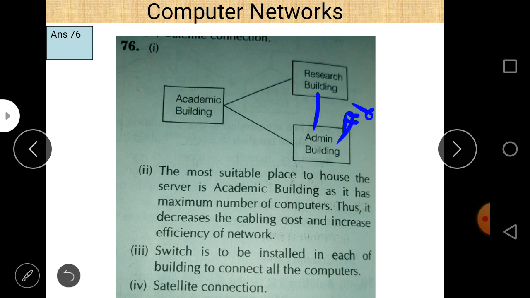Connecting the research building and admin building using a cable of 90 meter is a waste. So just connect indirectly. It means whenever you want to send data from the admin building to the research building, or from the research building to the admin building, it goes through the academic building. So this is the cable layout.